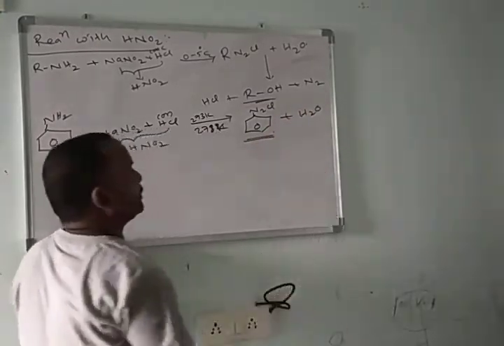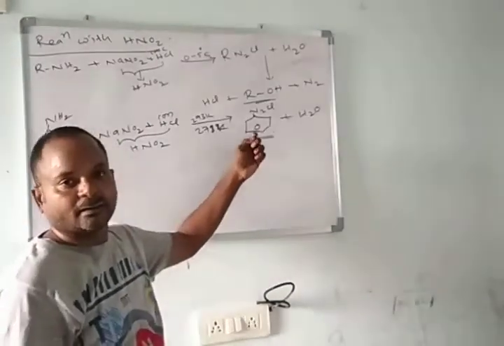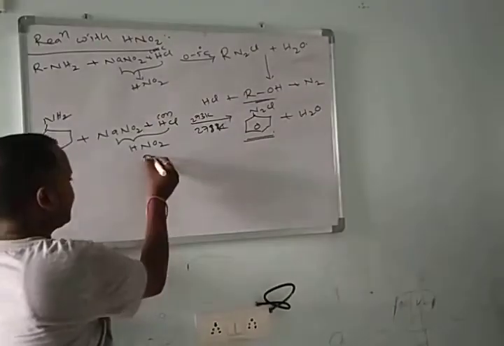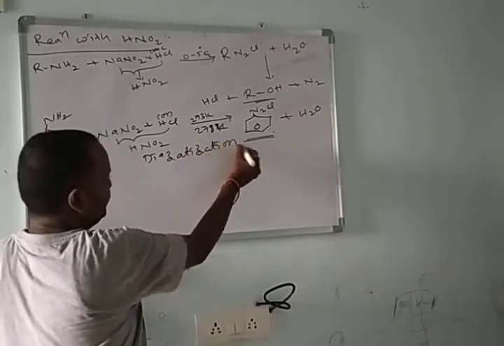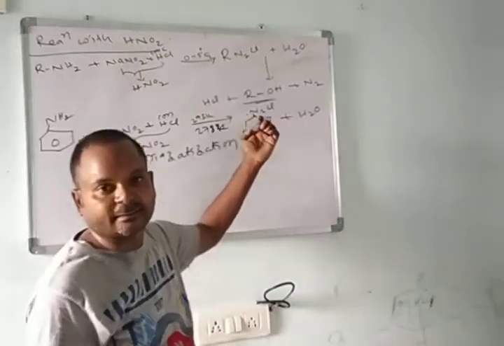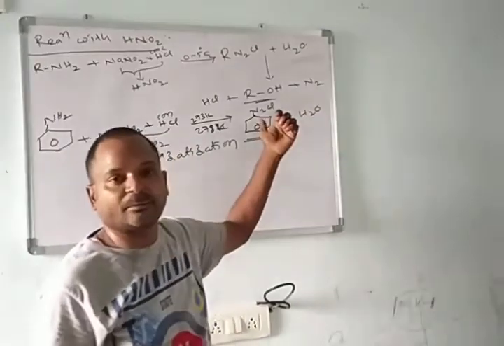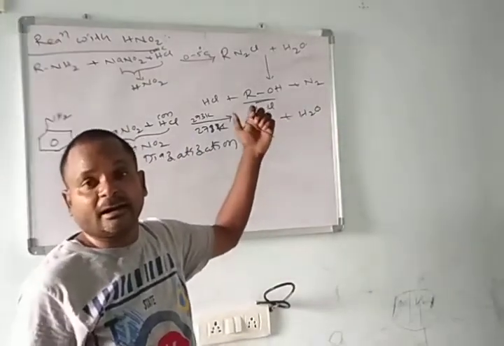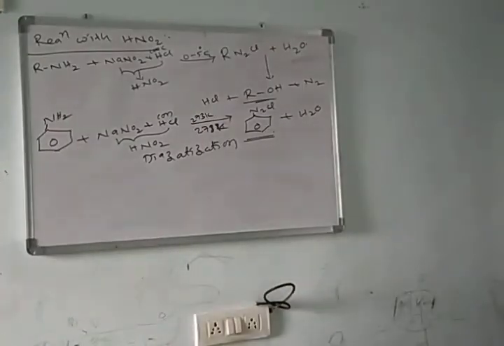We'll get the benzene diazonium chloride. This is the yellow colour liquid. This is the important one. This reaction we call diazotization. This is an important organic reagent. By using this, we can prepare many compounds: phenol, benzene, chlorobenzene, bromobenzene, iodobenzene, and other molecules, and aldehydes can also be prepared by this method.